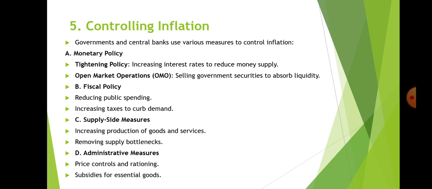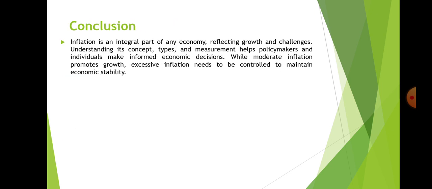Next, we have supply side measures. It means increasing production of goods and services and removing supply bottlenecks. Next, we have administrative measures, price control and rationing. Apart from that, subsidies for essential goods.